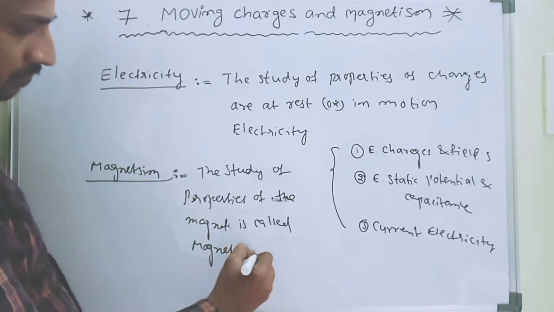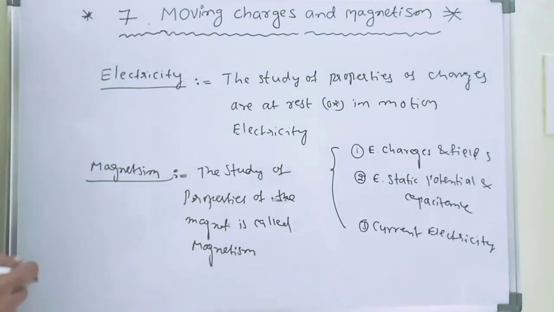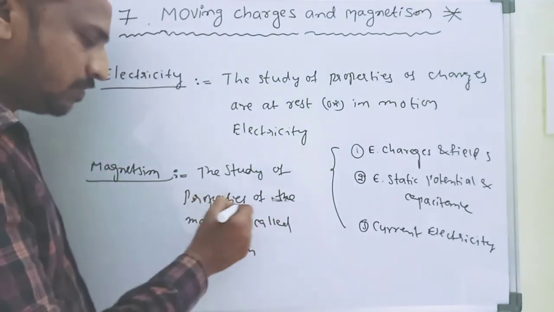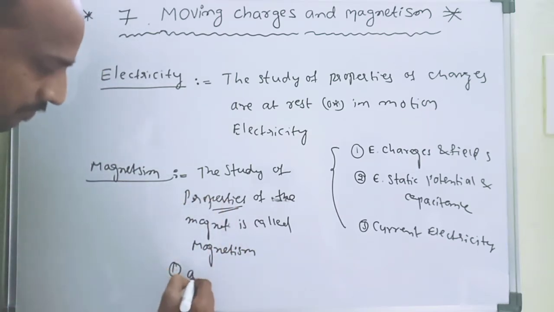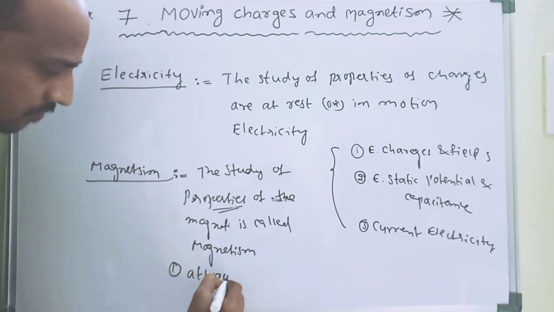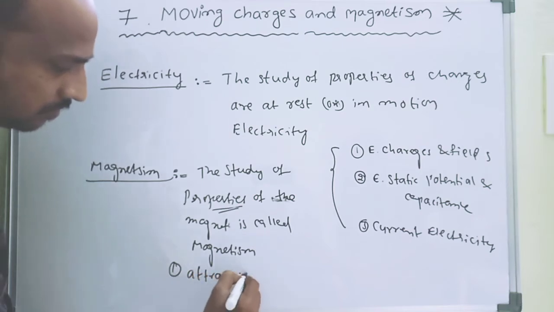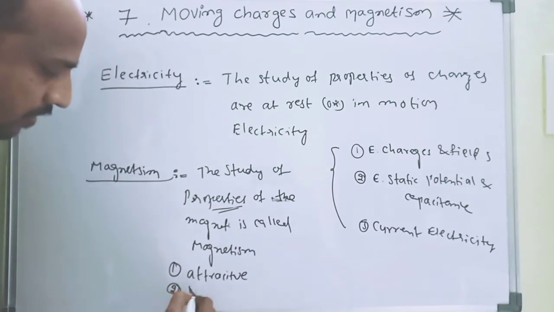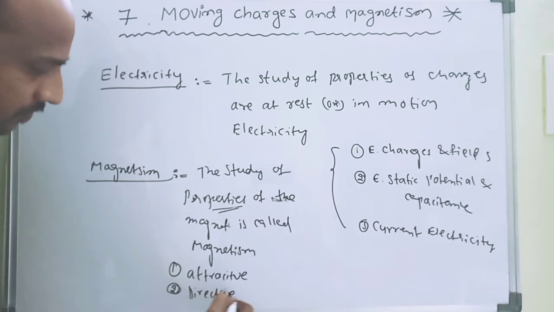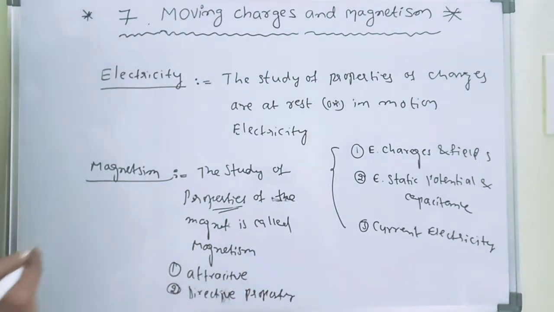What are the properties of the magnet? They are the attractive property, repulsion property, and directive property. So these are the properties of magnetism.